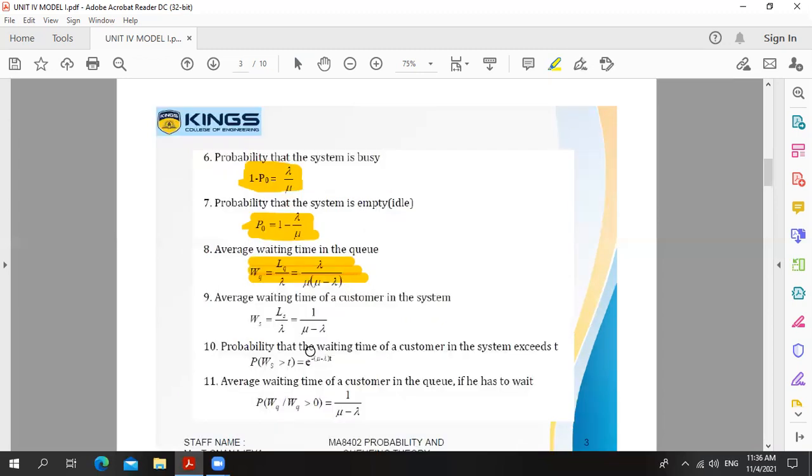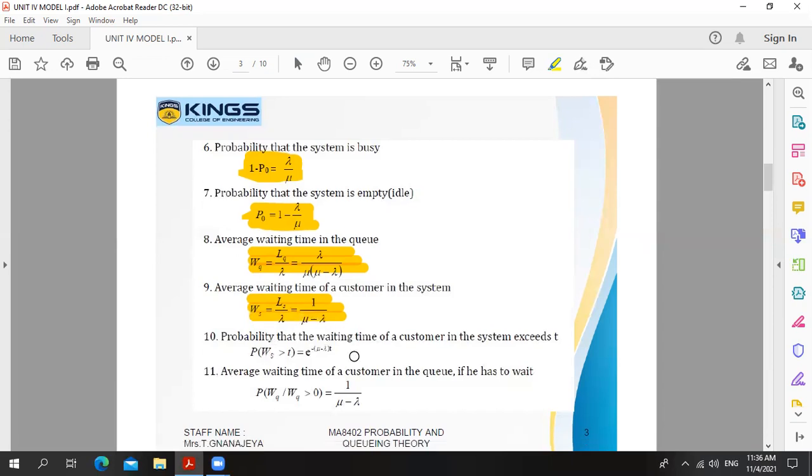So this lambda divided by mu minus lambda is now divided by lambda. So we get the formula W_S is equal to L_S divided by lambda, that is equal to 1 divided by mu minus lambda. Next formula, probability that the waiting time of a customer in the system exceeds T, it means W_S greater than T. Probability of W_S greater than T is equal to e power minus of mu minus lambda into T.